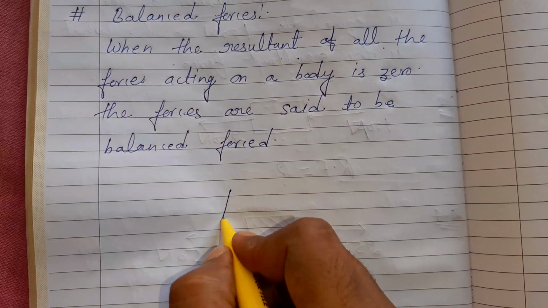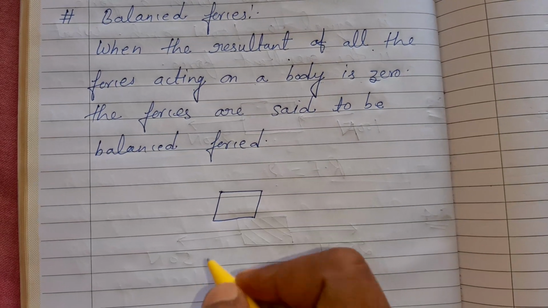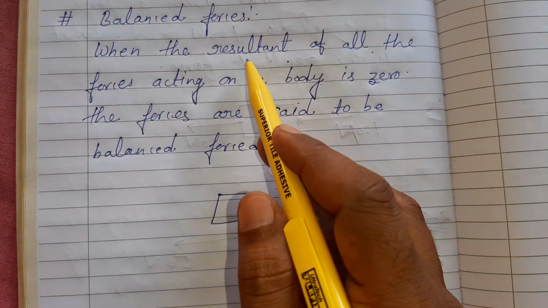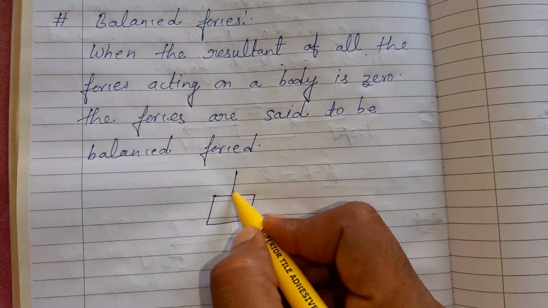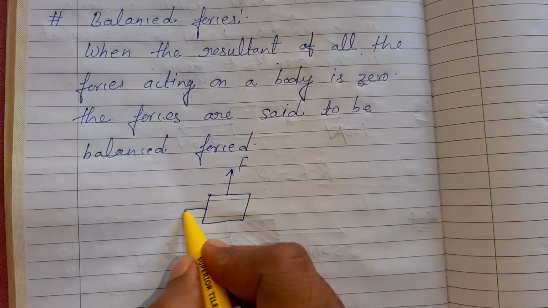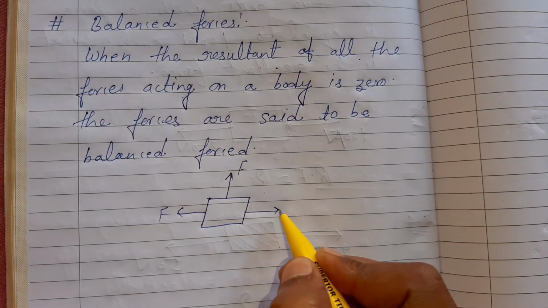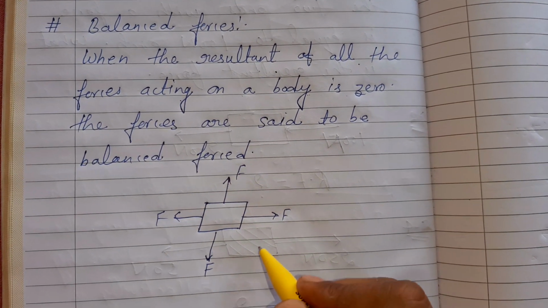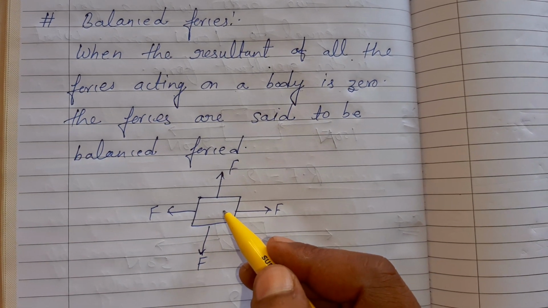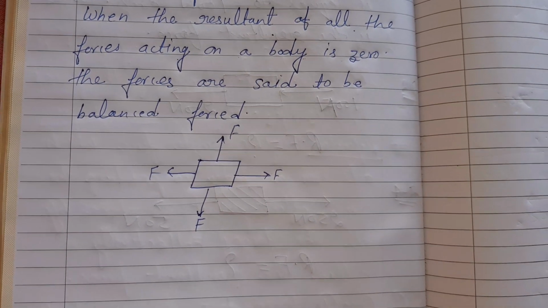There is a body and the resultant of all the forces. It means this force, this direction force, this force and this force. Okay, all the forces become zero, so the body is balanced.